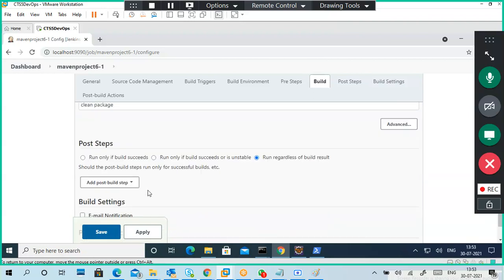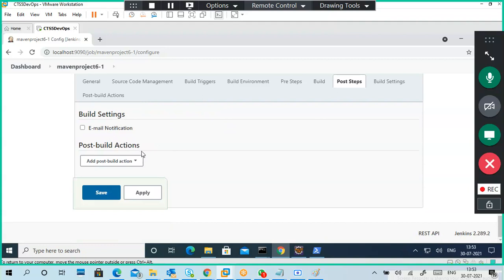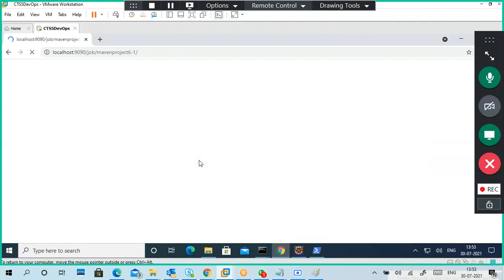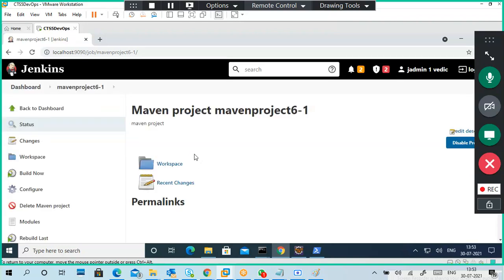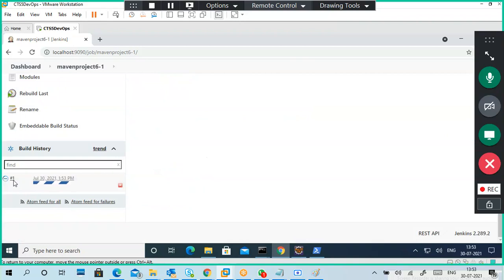This is the post step: if it is successful, you want to build another project or any other outcome, or email settings, you'll get it in post build actions. No need to do anything, simple. This is the Maven project. Click on build now.